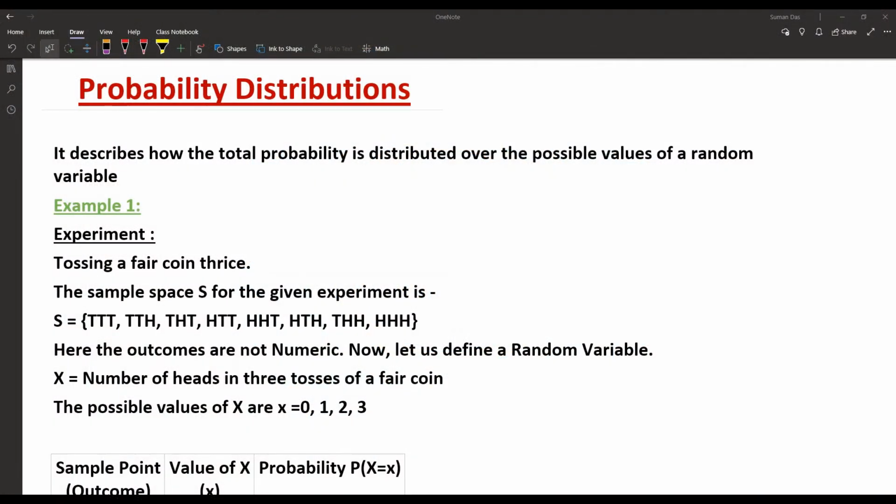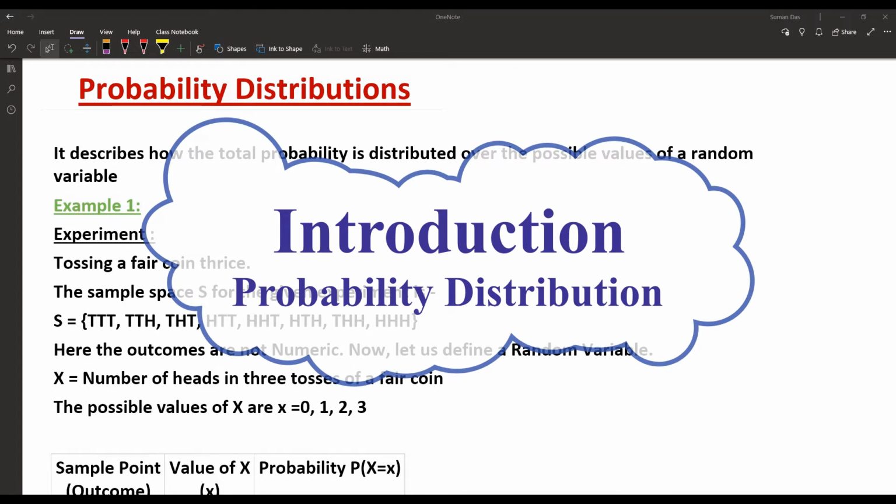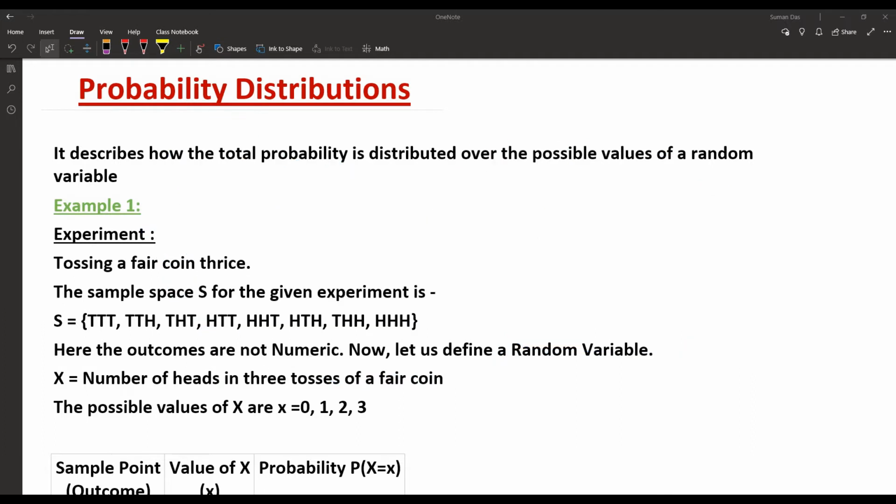Hello friends, in the last video we discussed what a random variable is, because the random variable is the most important term when we are describing probability distributions.